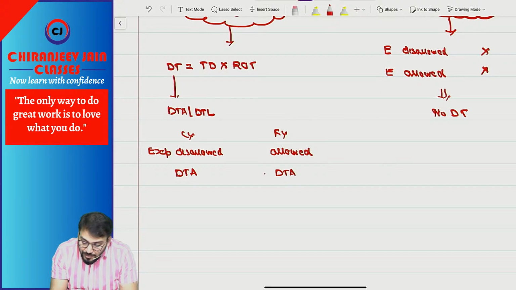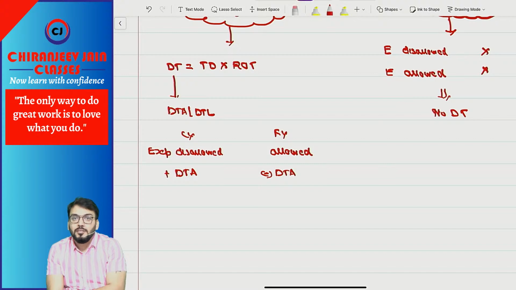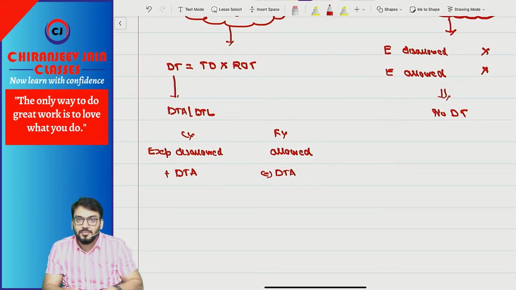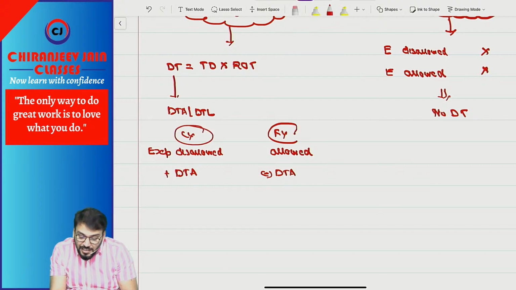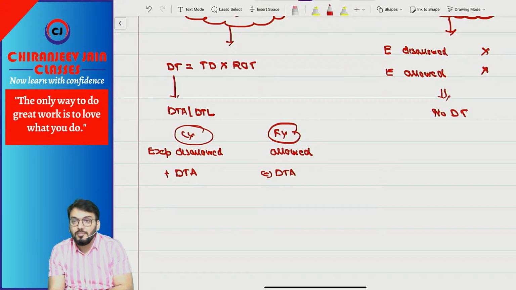And once it is allowed, we will reverse the DTA. Plus DTA means DTA is created, minus DTA means DTA is reversed, which means we'll do a reversal journal entry. Understood what I am saying? So DTA created in the current year will be reversed in the year in which it is allowed.